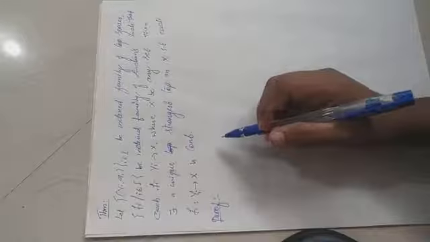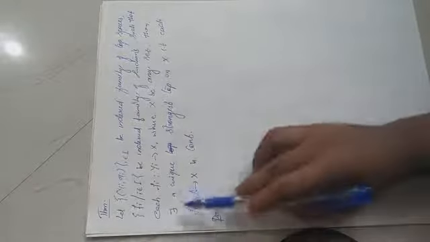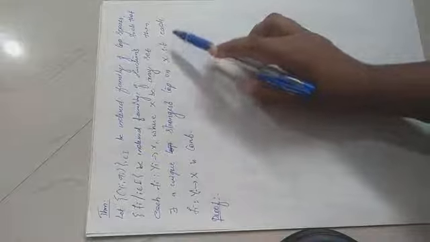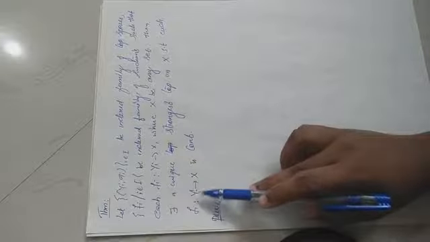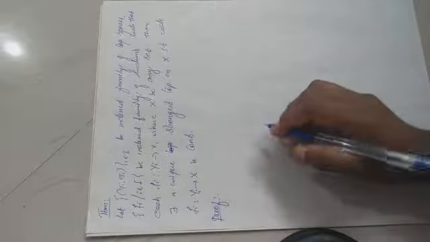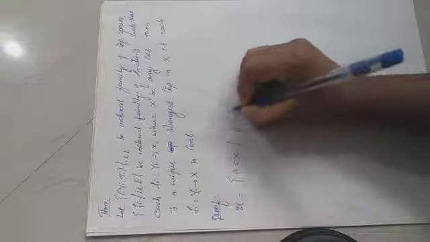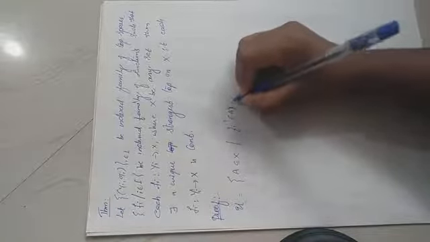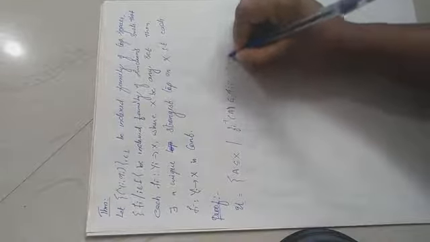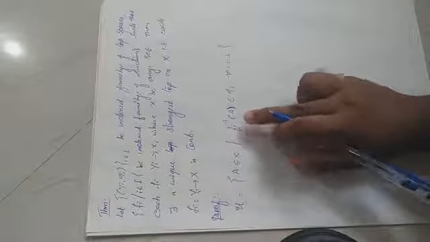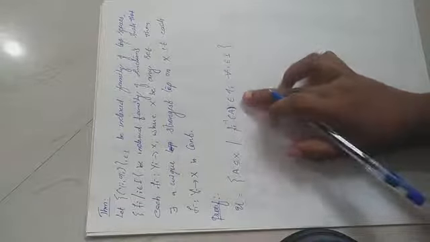The theorem says that if all the conditions of the previous problem are true, then there exists a unique strongest topology on X such that each Fi from Yi to X is continuous. So what will be the topology on capital X for making each Fi continuous? That is U equal to the set of all A subset of X such that Fi inverse of A belongs to tau i for every i in I. So I consider the set of all inverse images of sets belonging to tau i.